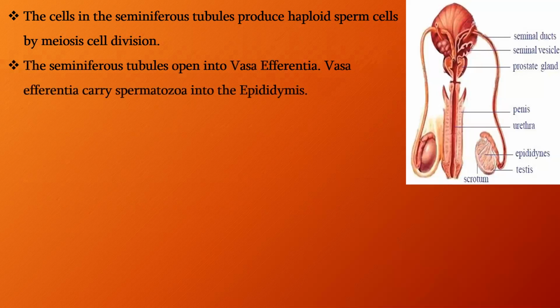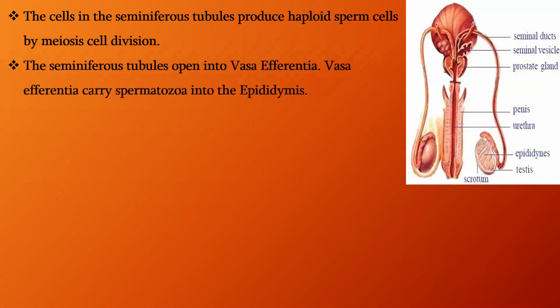In that, the seminiferous tubules come and the vas afferentia also comes. The vas afferentia opens from the seminiferous tubules and collects the spermatozoa. In other words, the sperms open into the vas afferentia.